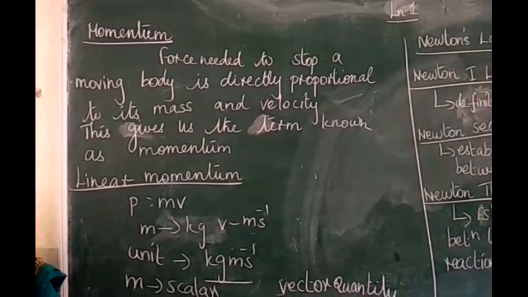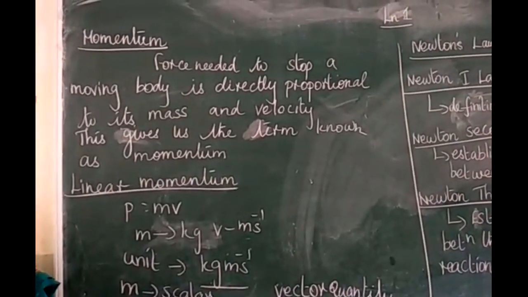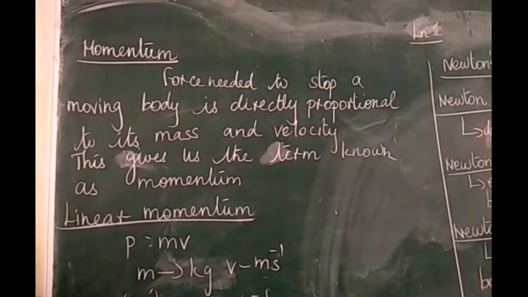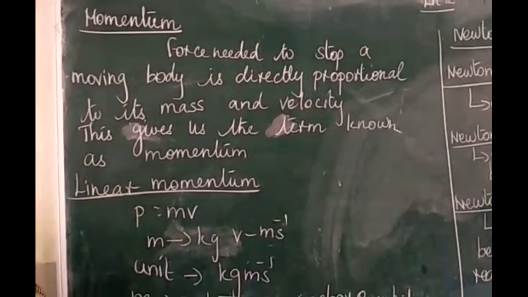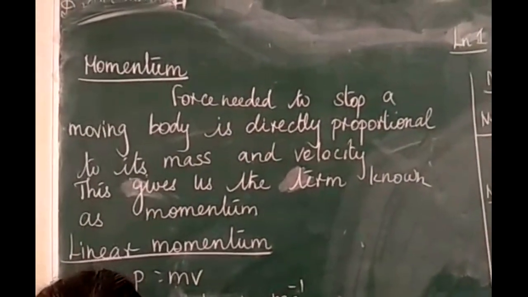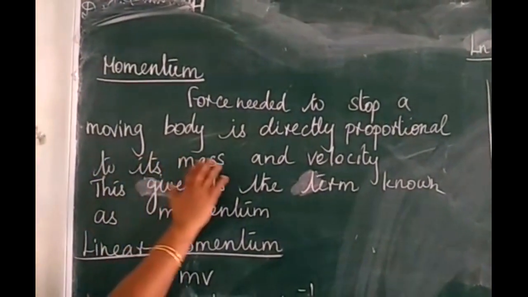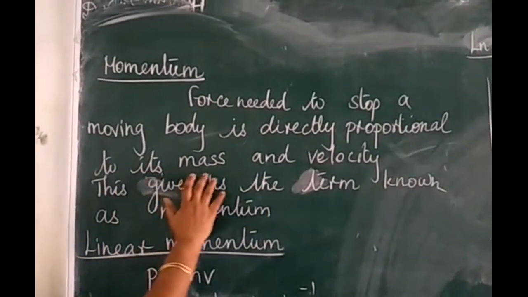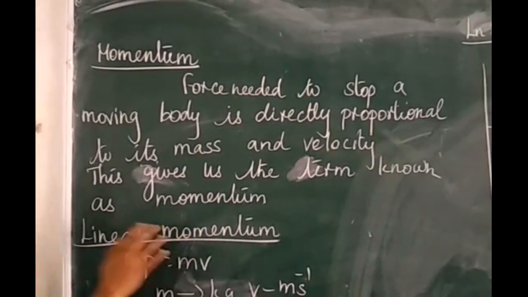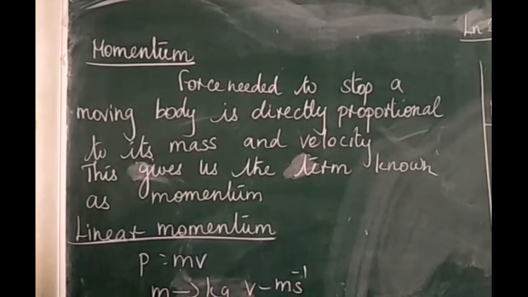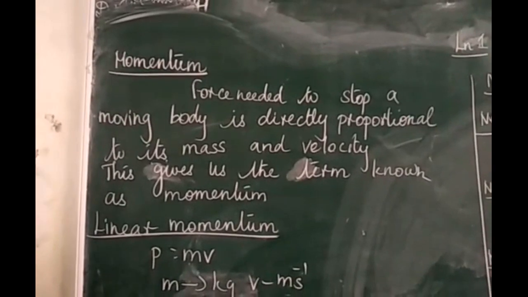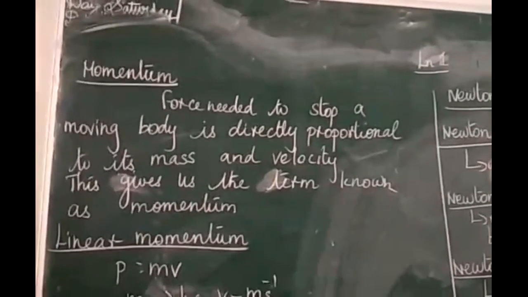So it can be concluded that if two bodies of different masses are moving with the same speed or velocity, the force needed to stop the heavier body is more than that required for the lighter body. So the force needed to stop a moving body is directly proportional to its mass and velocity. This gives us the term known as momentum. So you throw the tennis ball and the cricket ball at the same time, but more force is needed for the cricket ball because the mass of the cricket ball is greater.